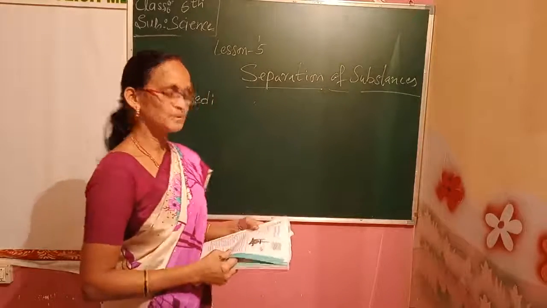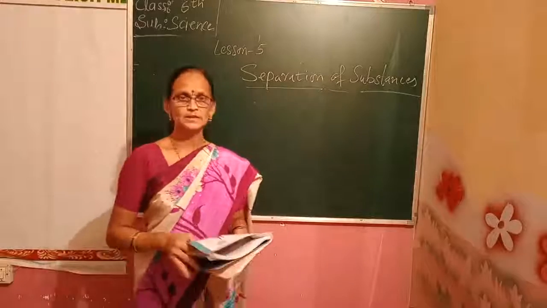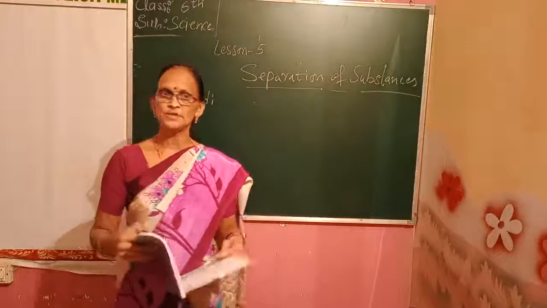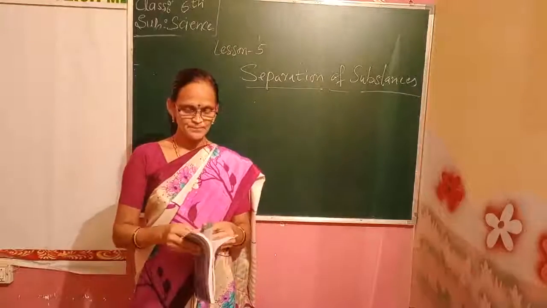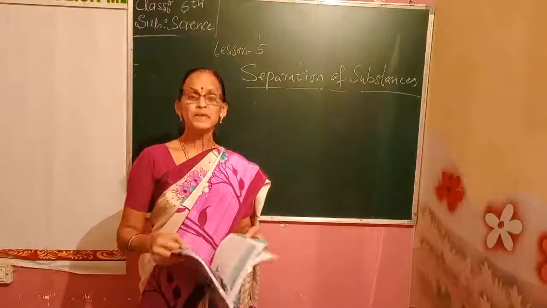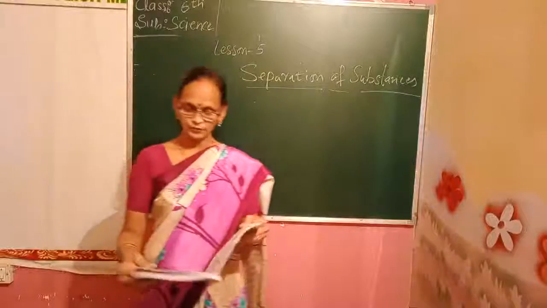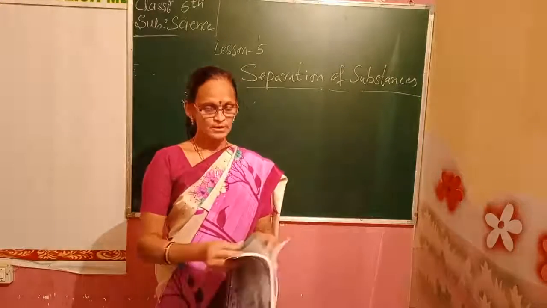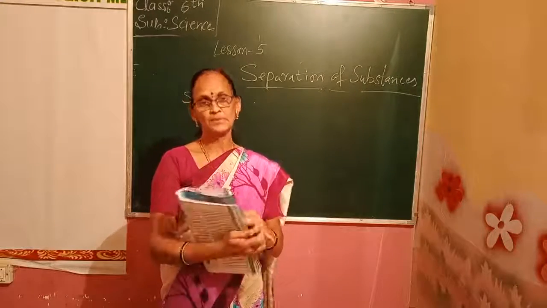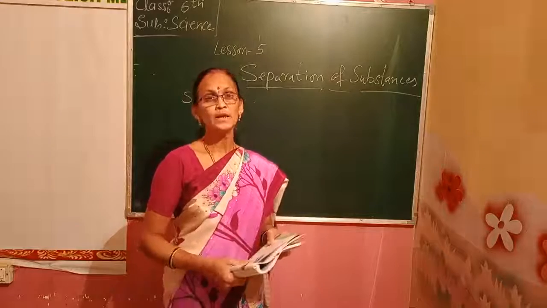Lesson 5, separation of substance. There are 4 types of separation of substance. They are hand picking, threshing, winnowing, and sieving. These are the 4 ways of separating the grains.